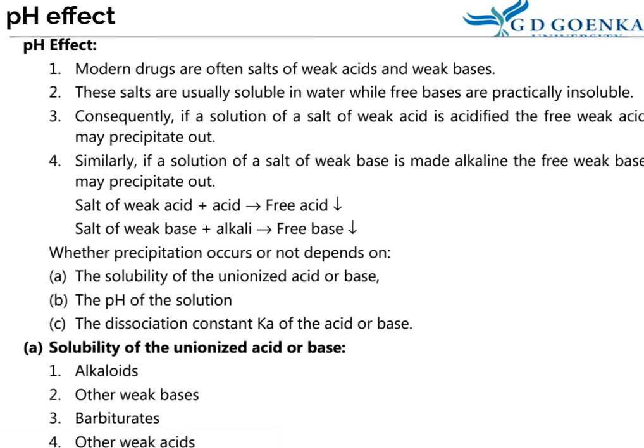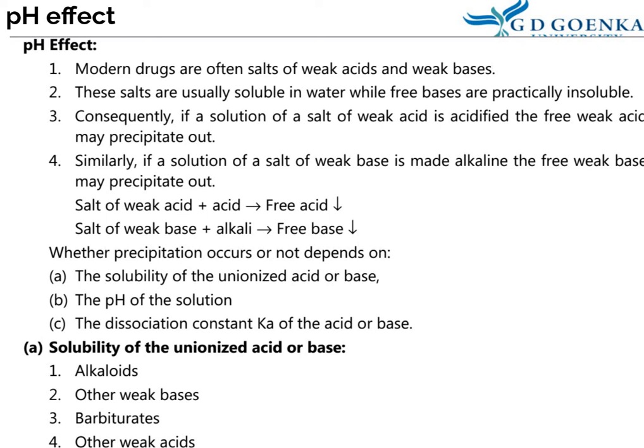Now pH effect is observed because most of the drugs are either salts of weak acid or weak bases. These salts are usually soluble in water, while free bases are practically insoluble. Consequently, if a solution of salt of weak acid is acidified, the free weak acid may precipitate out.